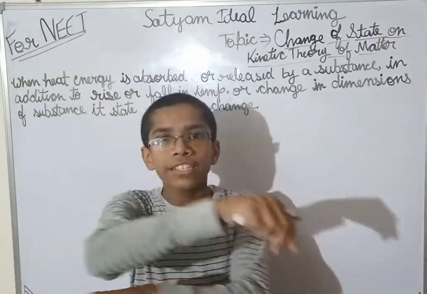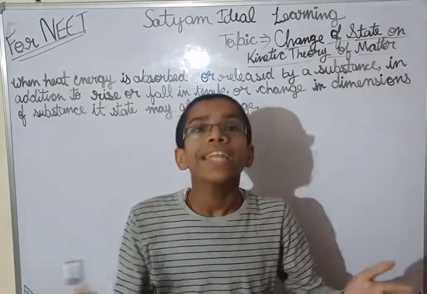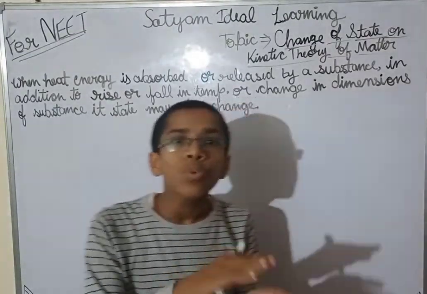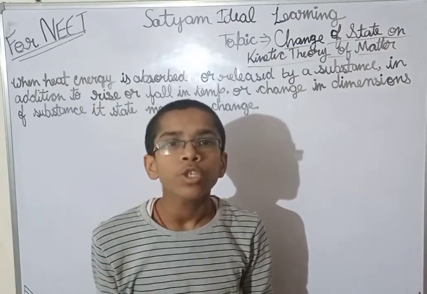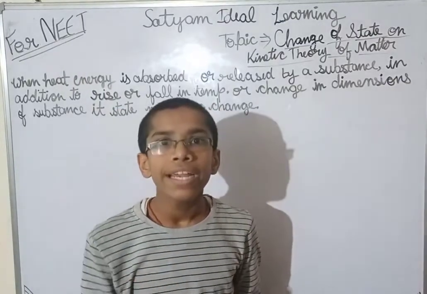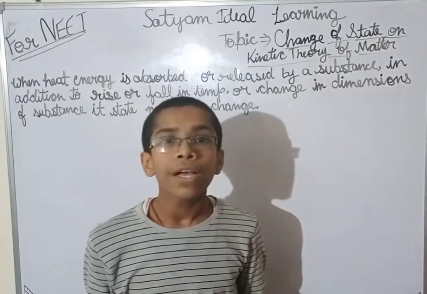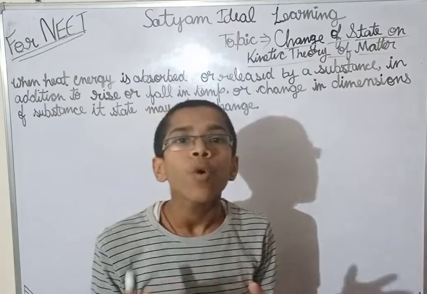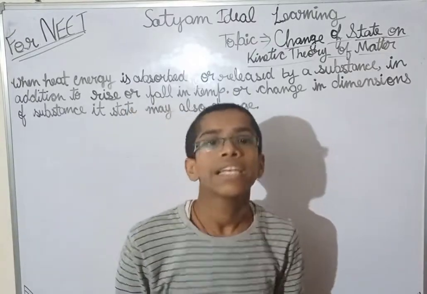They have a wider area to move, and that is why the liquid changes into gaseous state with regular heat. When we are providing it, its kinetic energy will become more than the intermolecular force, and because of this, it will change into the gaseous state.